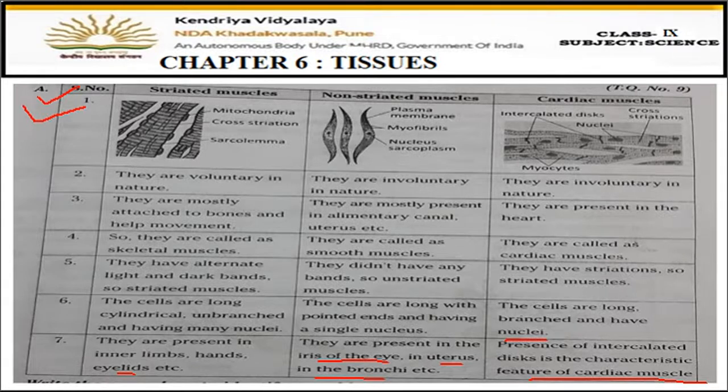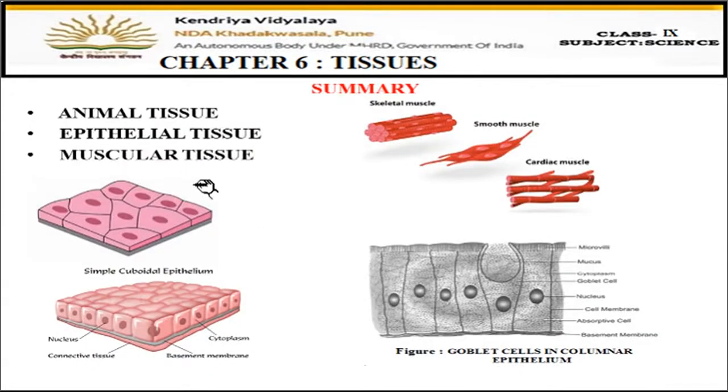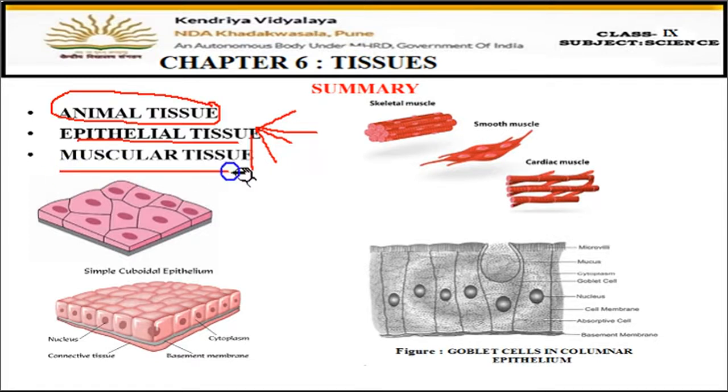Okay, so let us summarize now what we have done today. So we have seen the animal tissues. Okay, in the animal tissues, we have completed epithelial tissues along with its 5 types: squamous epithelium, stratified, then columnar, ciliated, and then glandular. So 5 different types of epithelial tissues we have seen. Then muscular tissues. In muscular tissues, there are 3 different types of cells found: striated muscles, smooth muscles, and cardiac muscles. Fine. So this we have done today.